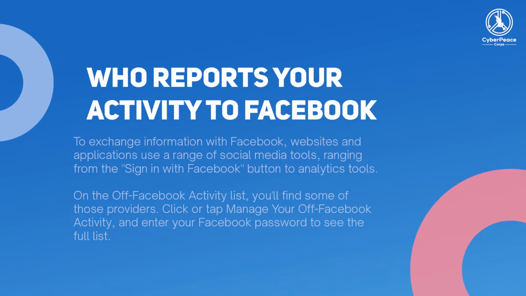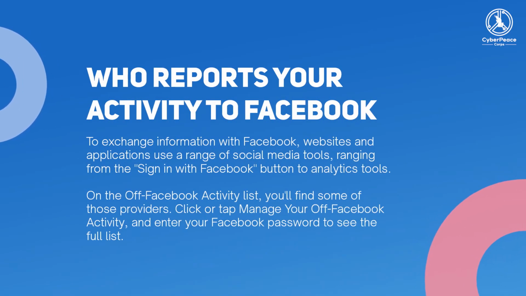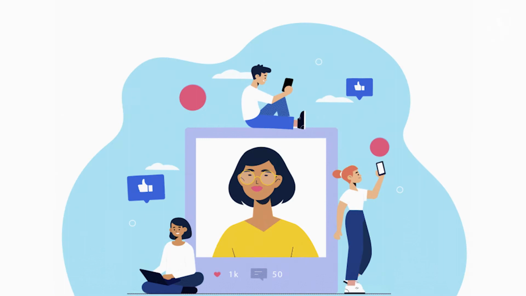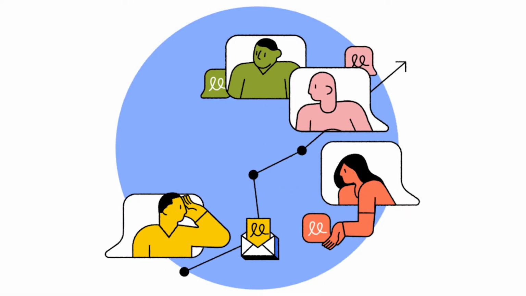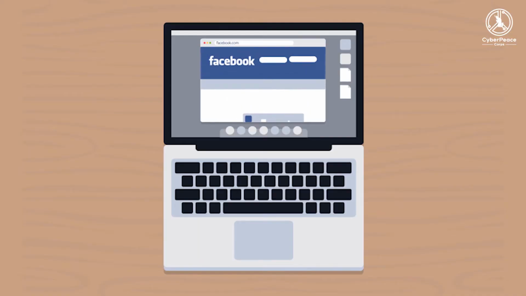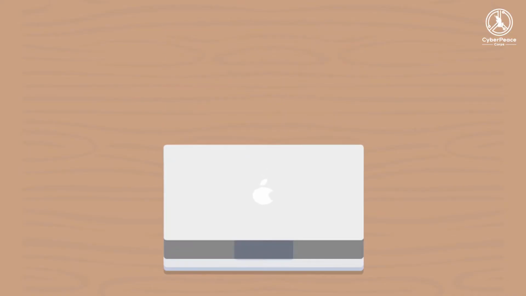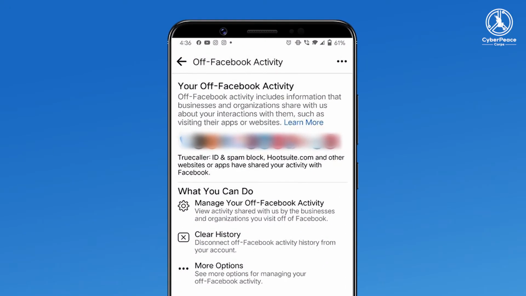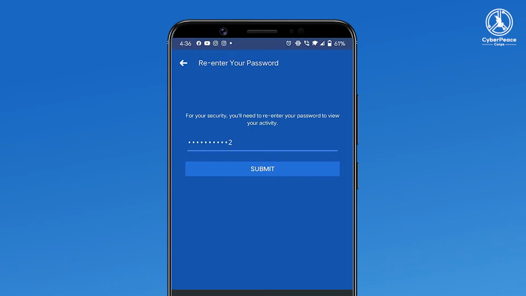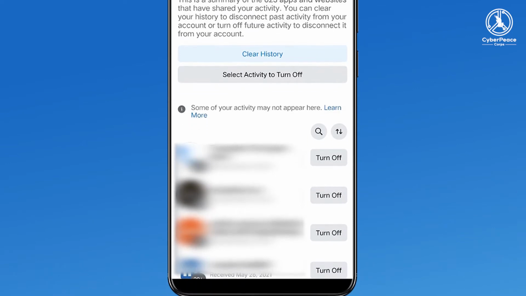Who reports your activity to Facebook? To exchange information with Facebook, websites and applications use a range of social media tools, ranging from the Sign In with Facebook button to analytics tools. On the Off Facebook Activity list, you will find some of those providers. Click or tap Manage Your Off Facebook Activity and enter your Facebook password to see the full list.